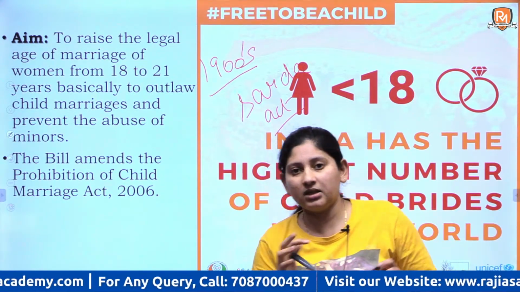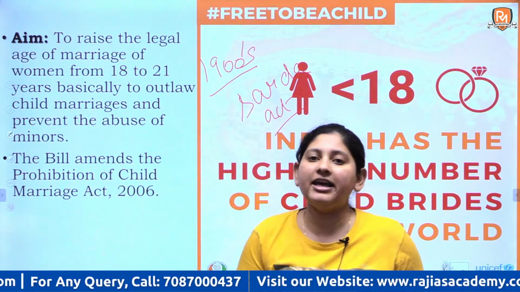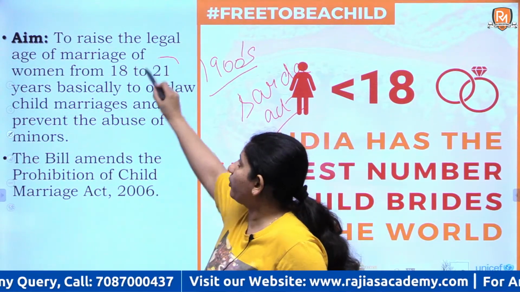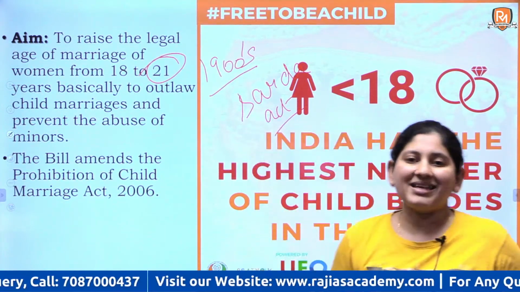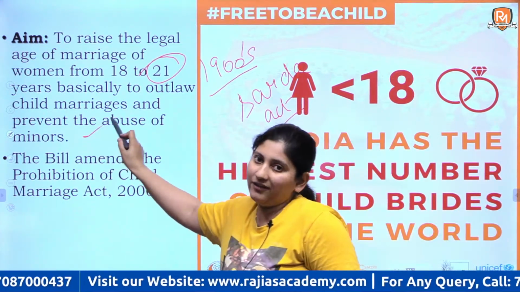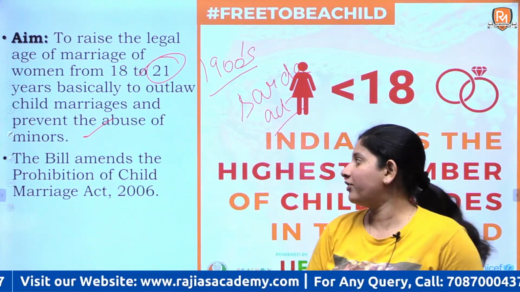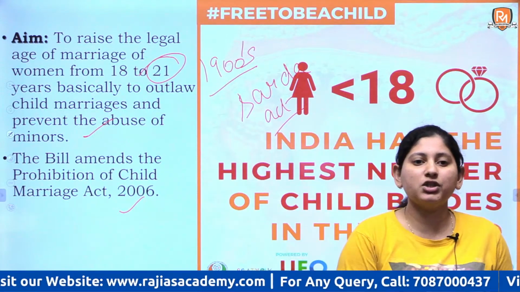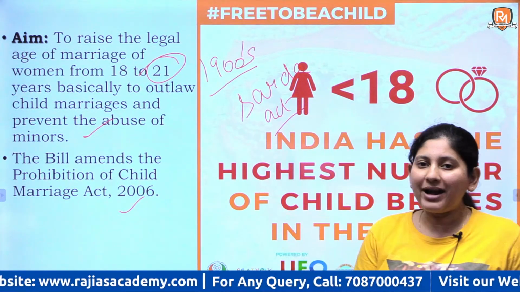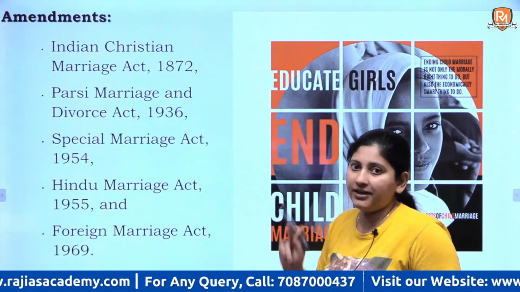So the legal age for women to marry is 18 years and the legal age for men to marry is 21 years. But now the act aims to raise it to 21 for both men and women. Basically, why? To prevent the abuse of minors, right? Because when you're 18, you're still in your teenage, you are unable to make decisions for yourself. So this is the basic aim, right? And the bill amends the Prohibition of Child Marriage Act of 2006. There are a couple of more acts that will have to be amended if this becomes the law, right?